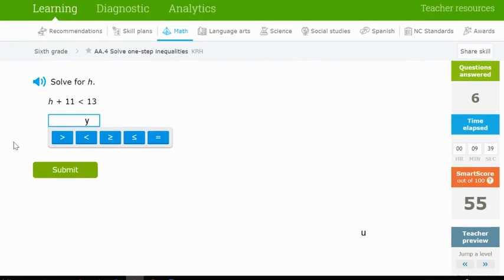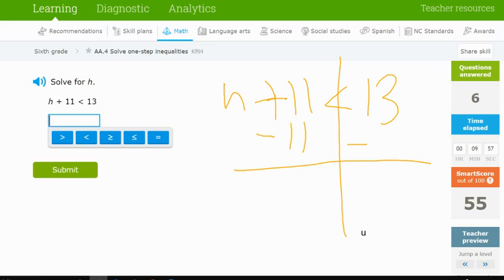Jumping to the next level, I could have h plus 11 is less than 13. I'm going to draw my line, and I'm going to say minus 11 because I want h by itself, and I do that on both sides. 11 minus 11 gives me h by itself because that makes 0.